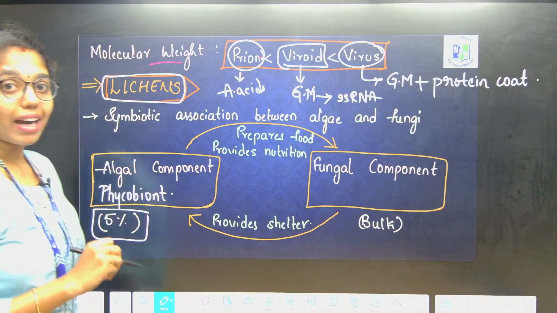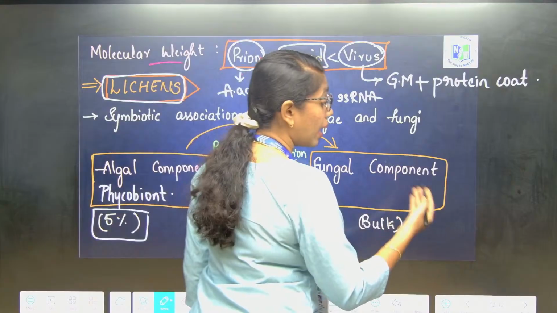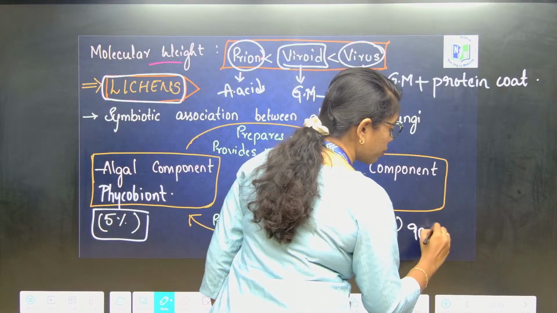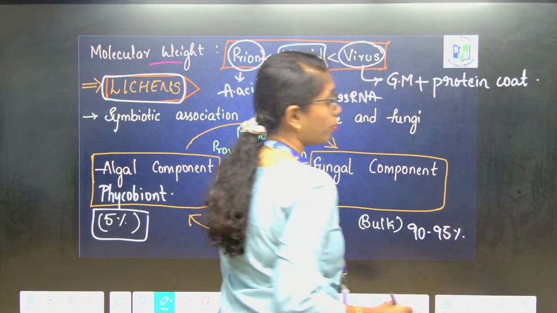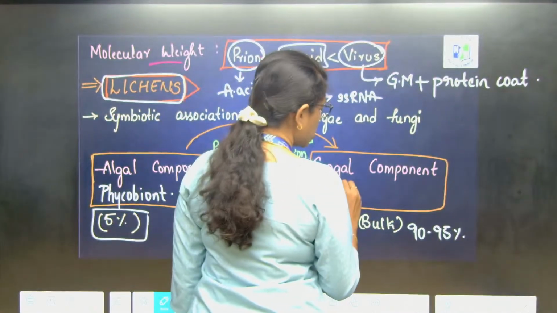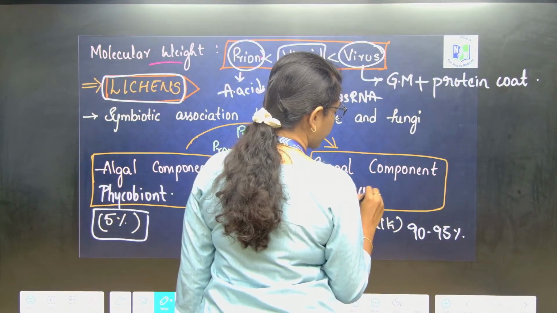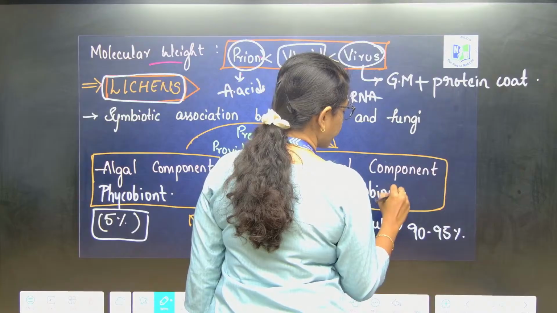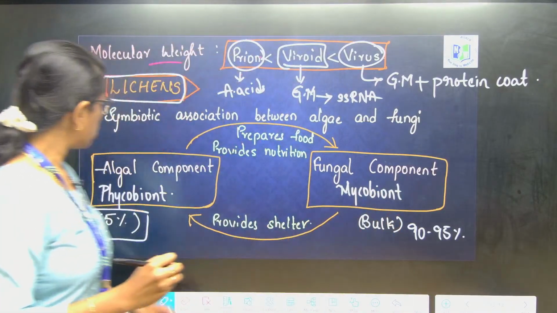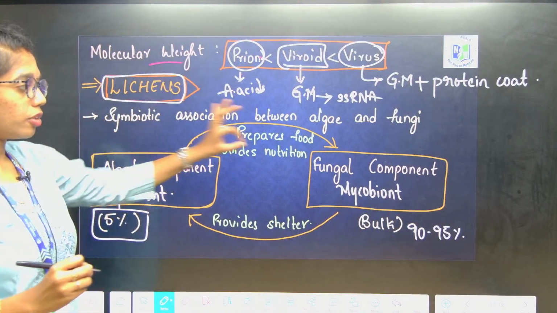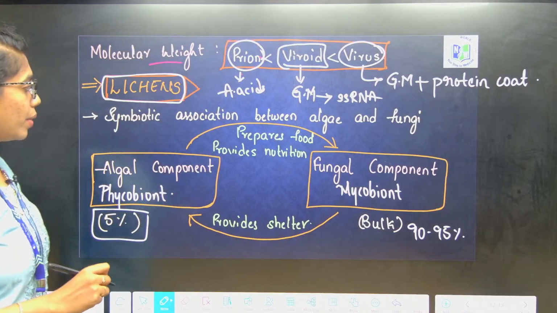Got it? The fungal component is in bulk. 90 to 95% of the lichen is fungi, which is mycobiont. Got it right? So, the algal component is phycobiont, the fungal component is mycobiont.